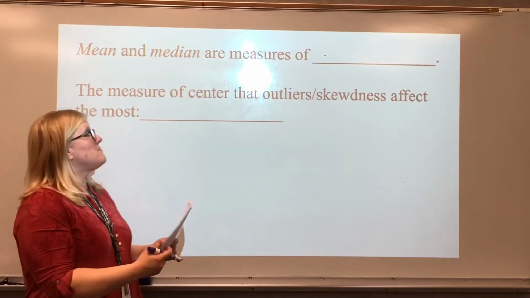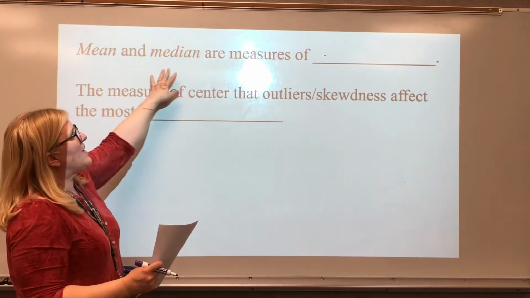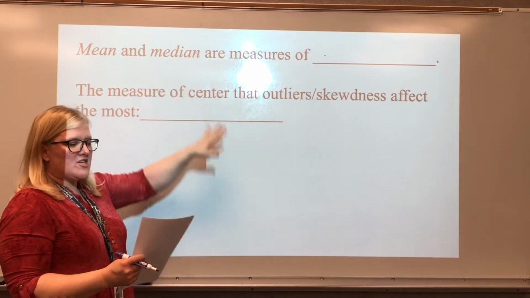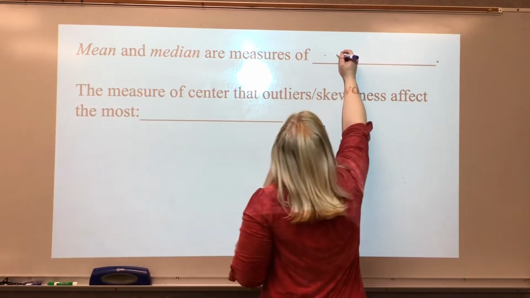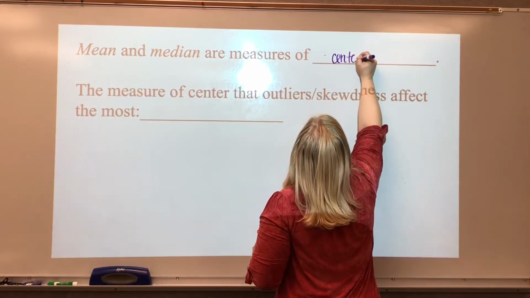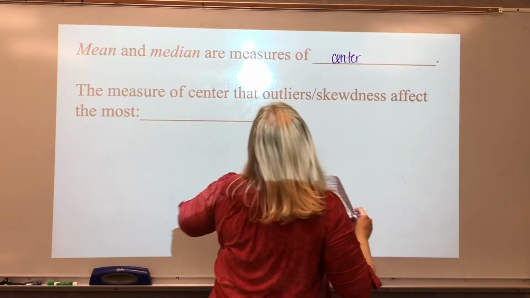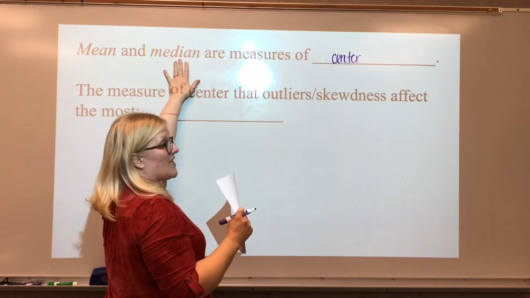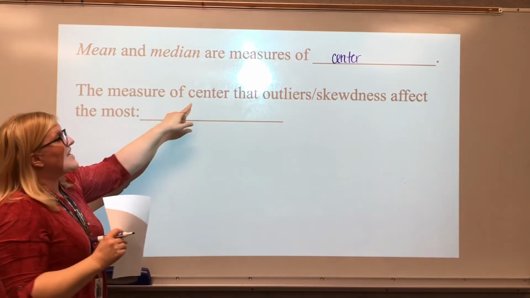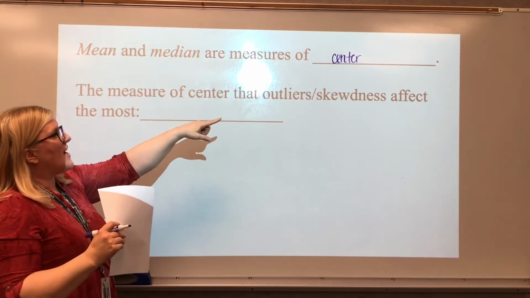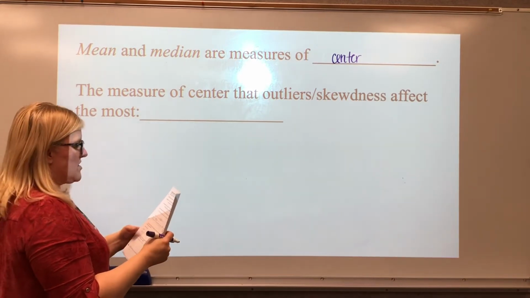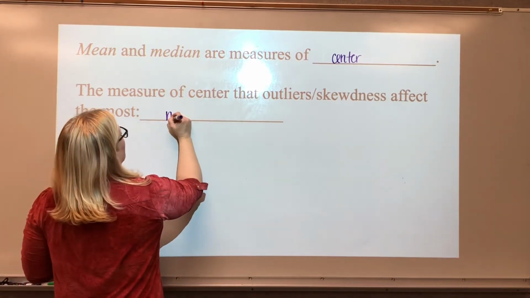Okay, so moving on, we have mean and median, remember, are measures of center. We don't really include mode with that because the mode could be all over the place. Okay, so mean and median, remember that. The measure of center that outliers skew the most is the mean.